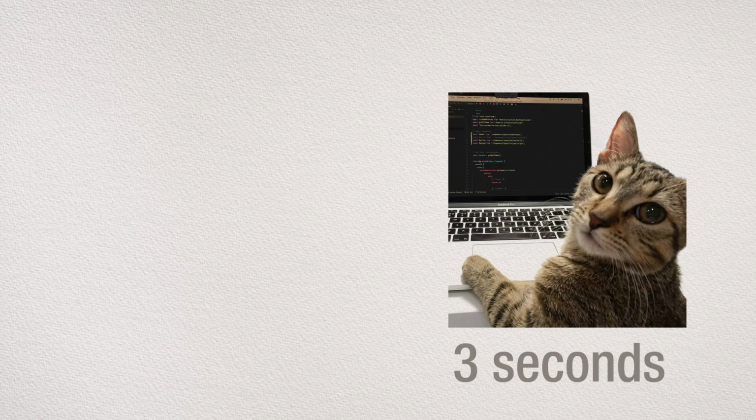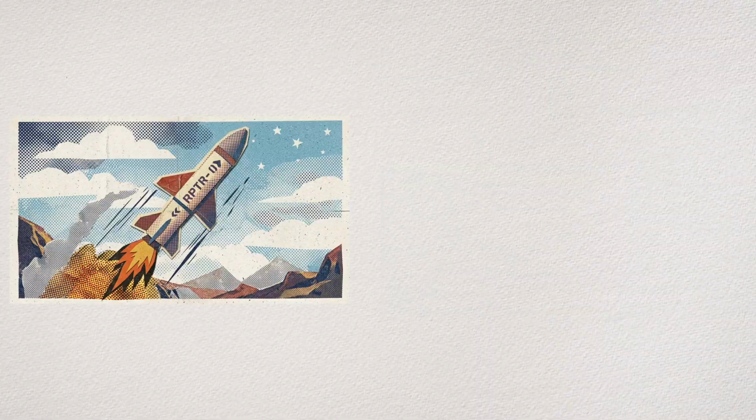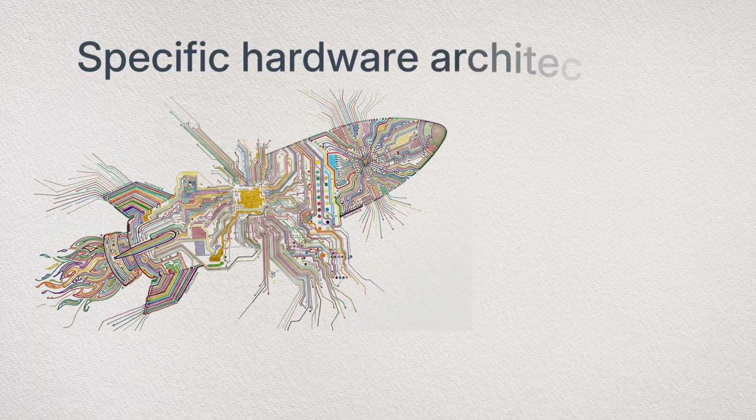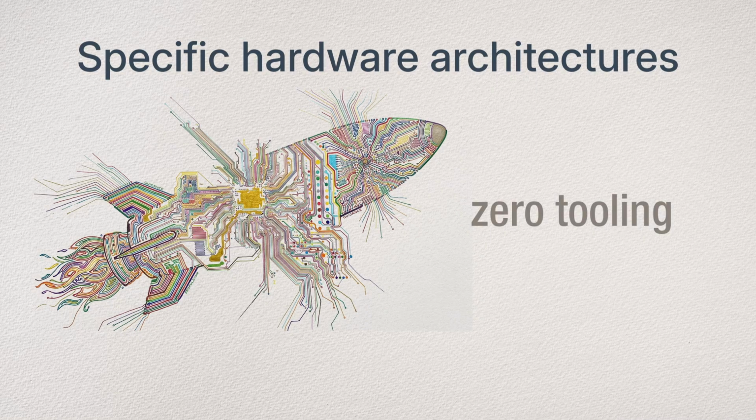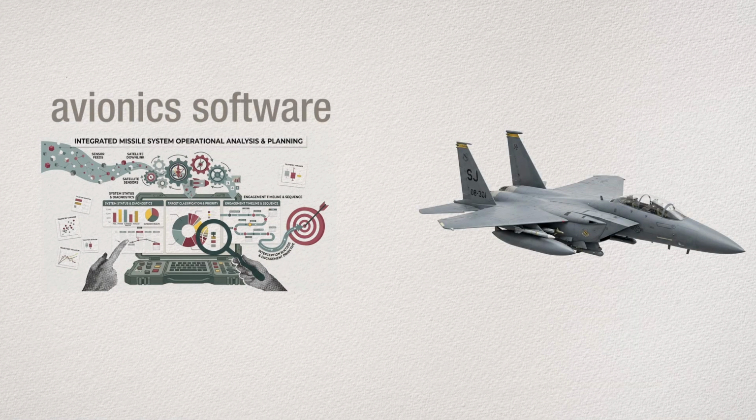While web developers today cry when a website takes 3 seconds to load, JOVIAL was designed for systems where a split-second delay meant a missile missed its target. You can't download JOVIAL today to build a web app. It's deeply tied to specific hardware architectures and has essentially zero tooling for general-purpose development. But if you look at the avionics software keeping the F-15 in the air, that's JOVIAL humming beneath the surface.